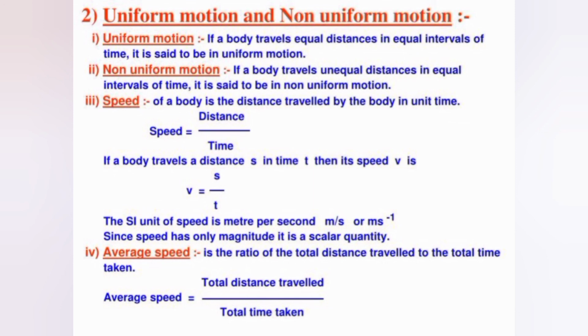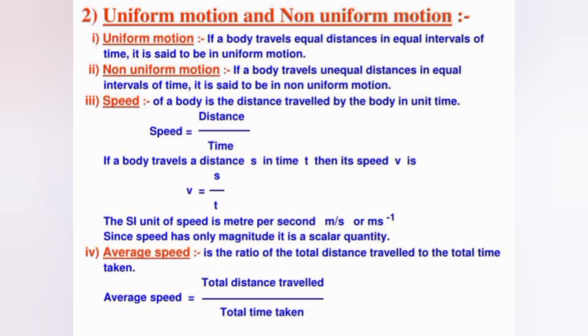Then what about average speed? Average speed is the ratio of the total distance travelled to the total time taken. So average speed is equal to total distance travelled divided by total time taken.